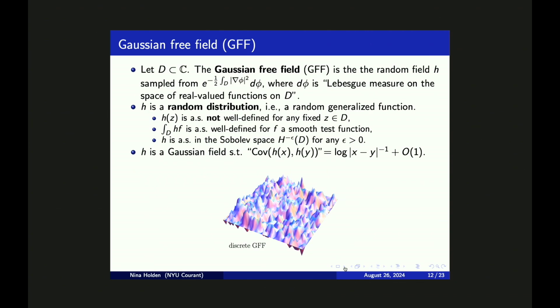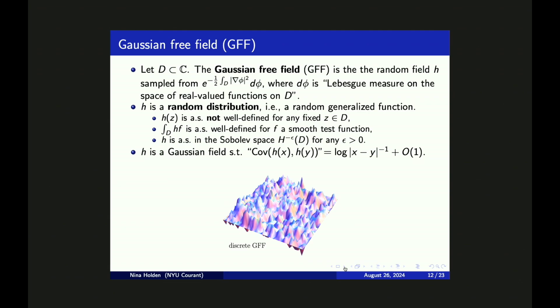Now I want to give a brief introduction to the LQG, and in order to do that, I first need to introduce the Gaussian free field. Suppose that D is some domain in the complex plane. Then the Gaussian free field can be heuristically defined to be the random function which has been sampled from the measure that you see in the first bullet point. Here d phi is the Bayes measure on the space of real valued functions on D, and we are reweighting this by e to the power minus the integral that you can see. This definition is not making rigorous sense as given, for example, because I haven't explained what this Bayes measure on the space of real valued functions is.